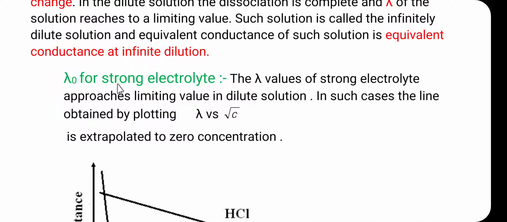Then the lambda 0 for the strong electrolyte. The lambda values of the strong electrolyte approach a limiting value in the dilute solution. In such cases, the line obtained by plotting lambda versus under root c is extrapolated to 0 concentration. So, friends, how to determine the lambda 0 for the strong electrolyte? For that purpose, we have to plot the graph of lambda versus under root c.